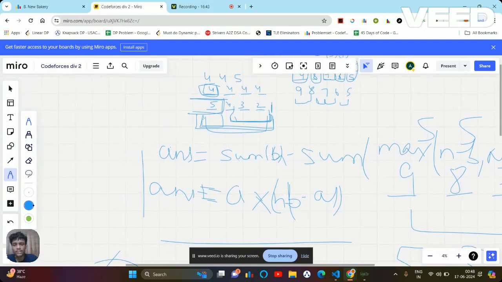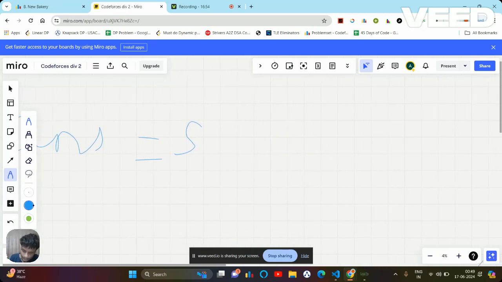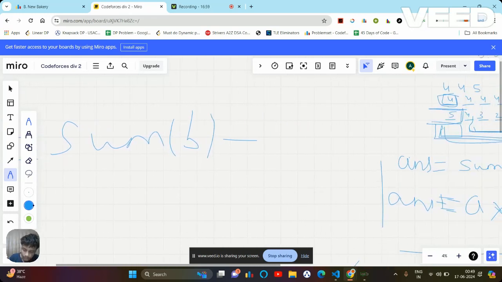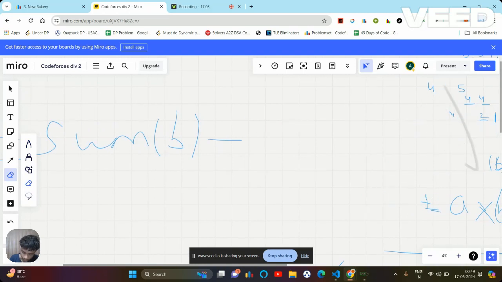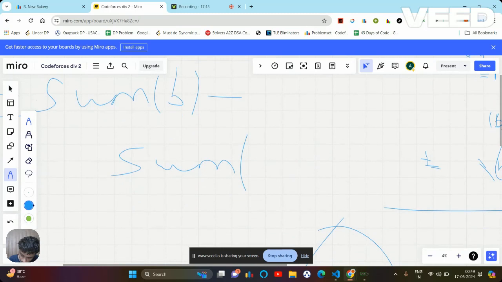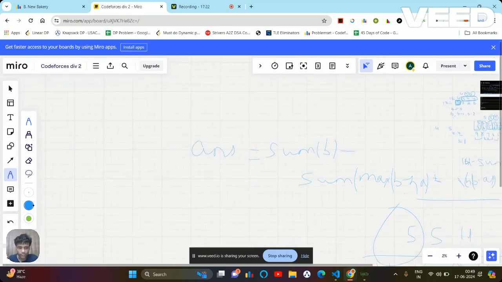or you can simply take absolute. So basically the two conditions from the cases I observed: first condition is I need to take sum of, just a second, it is lagging, sum of b minus, let's say I'm writing here, sum of max of b minus n of a, okay? I need to first calculate this.